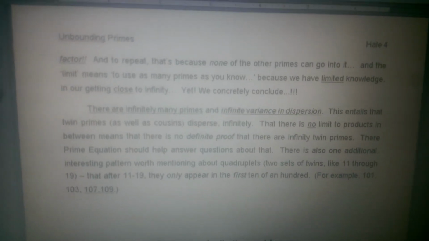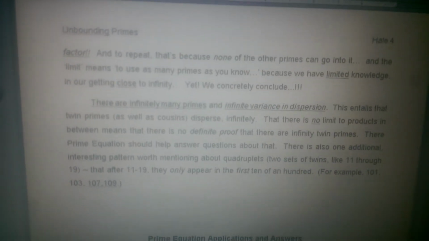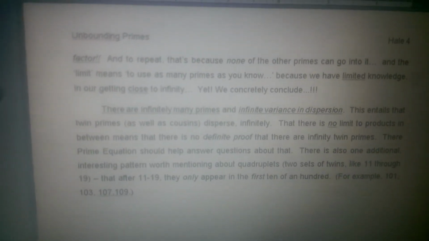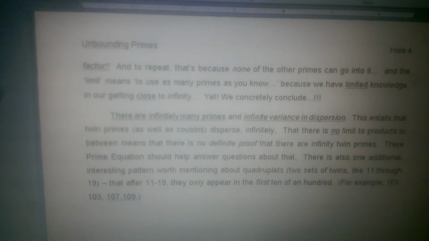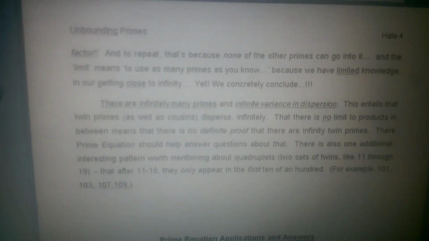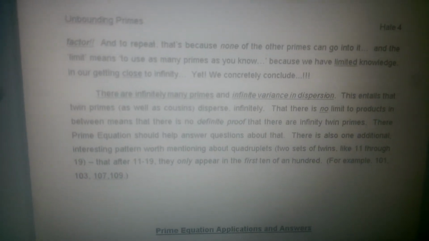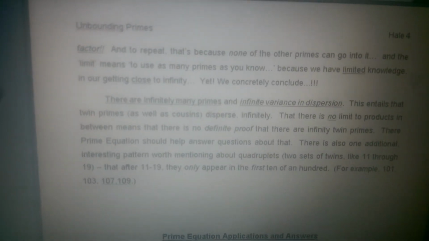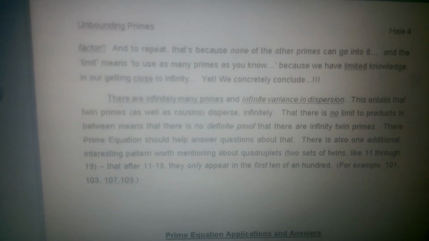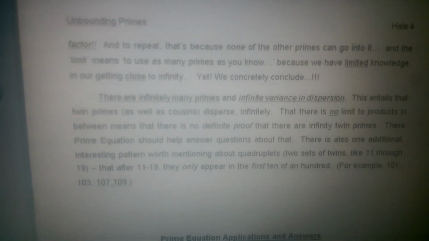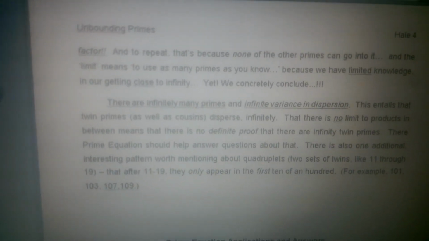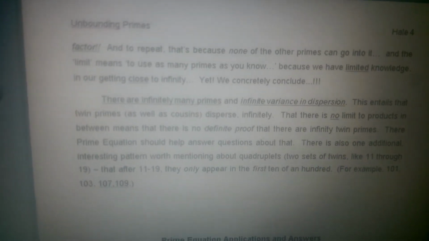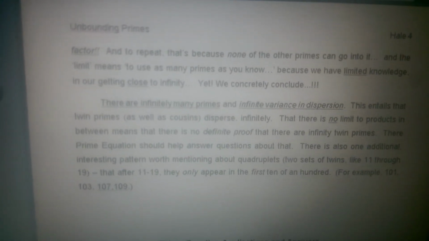And so we concretely conclude there are infinitely many primes with infinite variance in dispersion. It means there could be any number of products in a row before we get another prime number. This entails that the twin primes, as well as cousins, disperse infinitely. Twin primes are just primes within 2 of each other, and then cousins are within 4. There is no limit to products in between the primes.